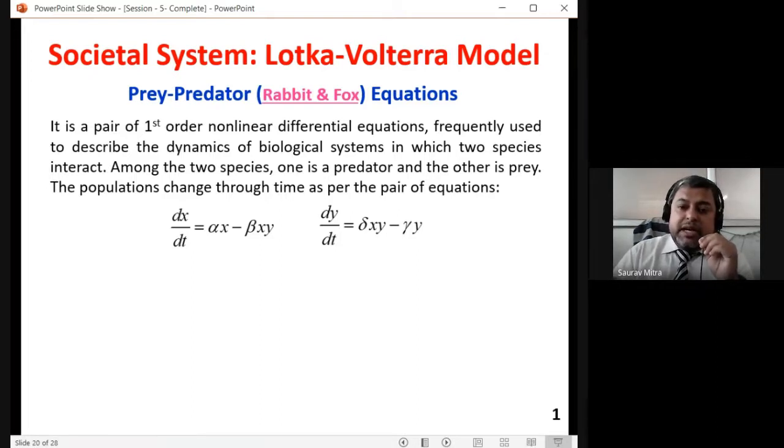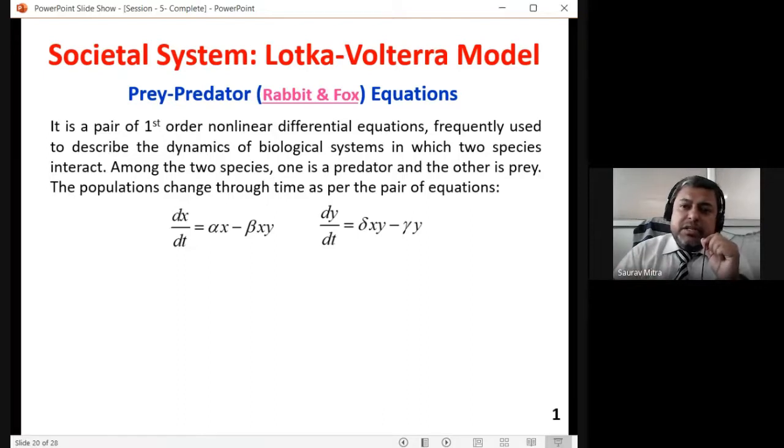So the ideal situation is that x increases very fast and y is kind of constant, or y does not increase in a bigger way. That means rabbits increase in a very fast way, but foxes do not increase much. In that case, the foxes will be staying prevalent in the jungle in a bigger way. So this is the first set of the Lotka-Volterra model without any kind of constant, any kind of consideration.